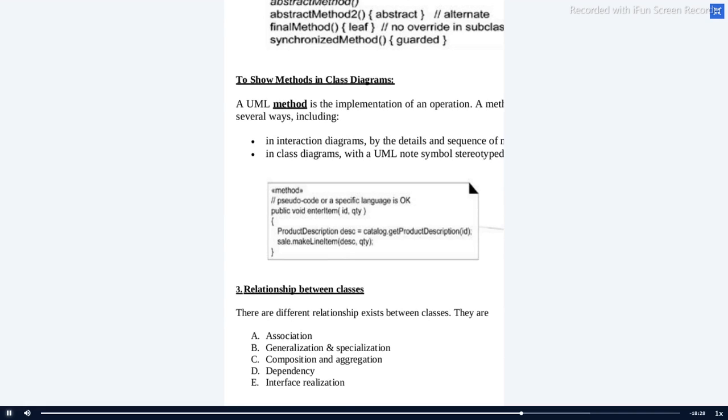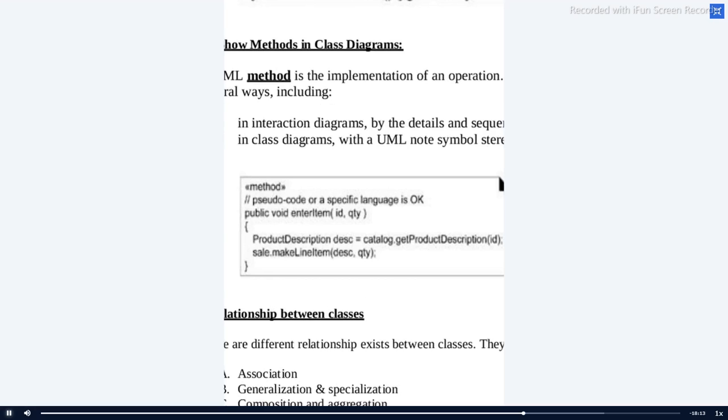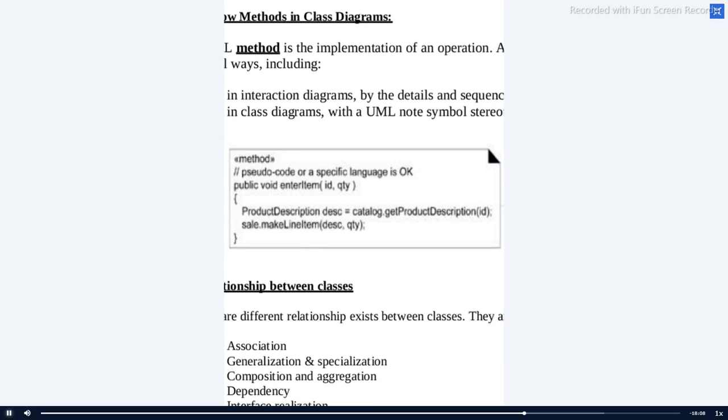To show the methods in a class diagram, how will you represent? For example, this is the thing which is given. Now you are going to work on it and give me the reply in chat. All have to reply. Look at this diagram, look at this table. Convert this into the method name. This line: public void enter item, id comma quantity. ID is string, quantity is number. Now work on it and post in chat.